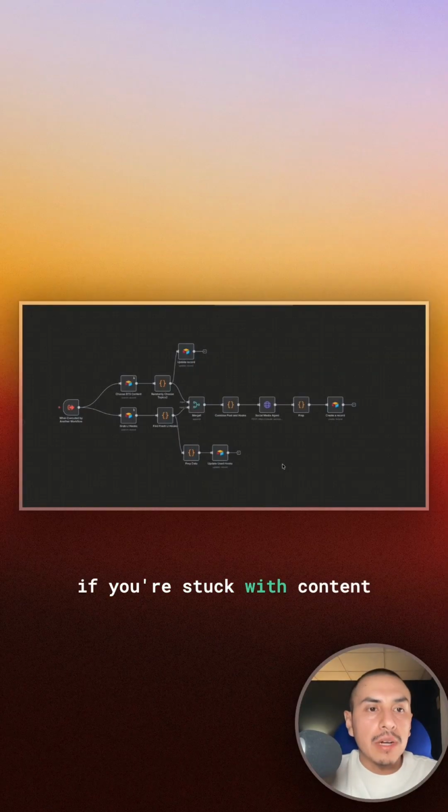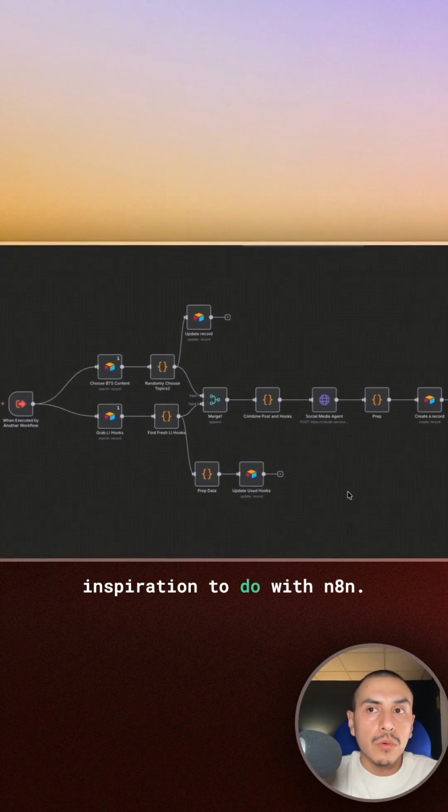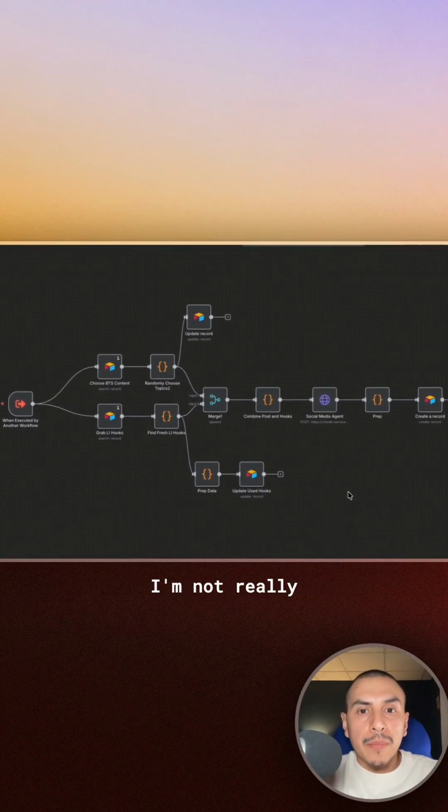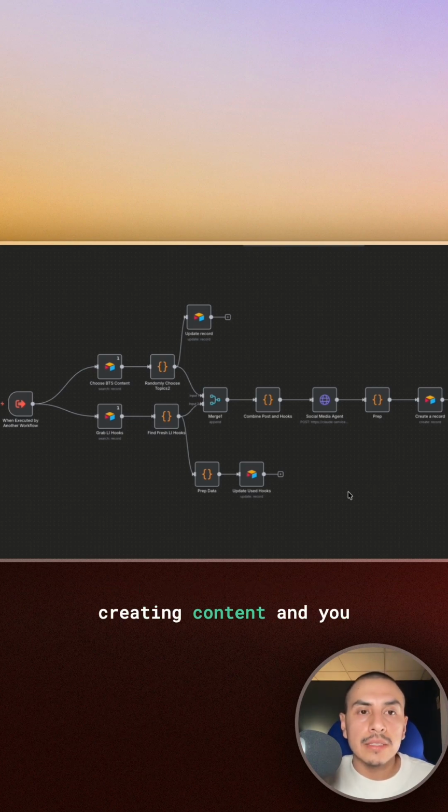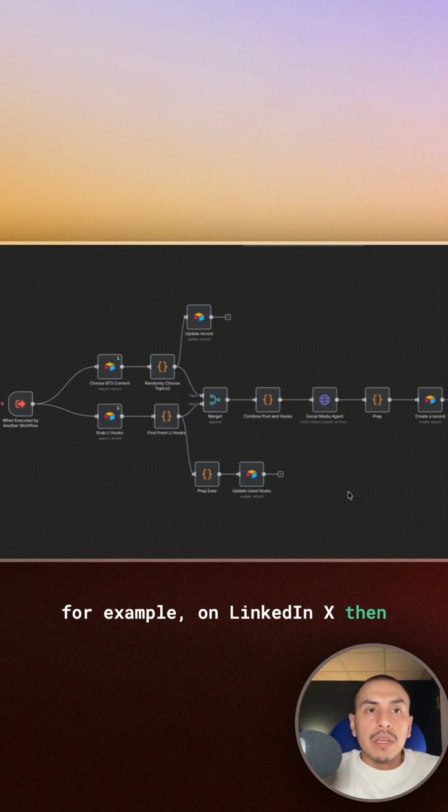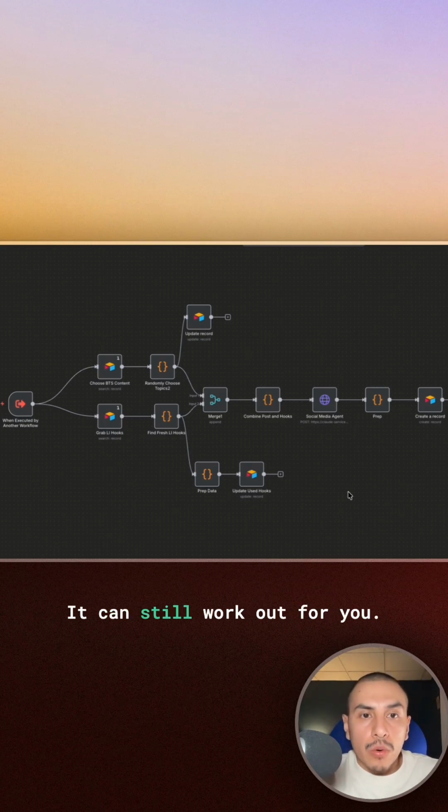If you're stuck with content creation, here's some inspiration to do with n8n. This is an old workflow. I'm not really using it anymore. I'm using Claude Code. If you're someone that's creating content and you understand how to make it work, for example, on LinkedIn, X, then I think n8n will be perfect. It can still work out for you.